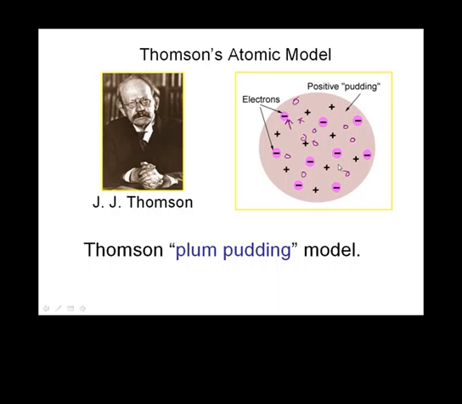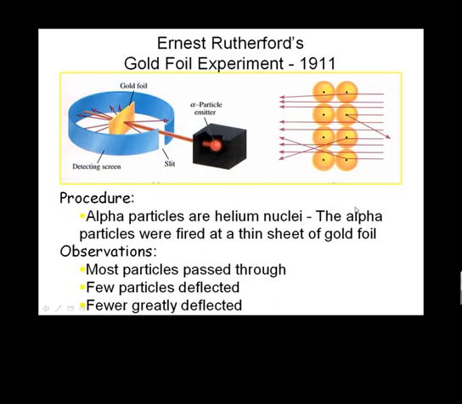And this we call the plum pudding model. And then came Rutherford. And Rutherford does this experiment called the gold foil experiment. He gets an alpha particle, and we're going to find out what the alpha particle is, and we're going to become very familiar with it in just a little bit.